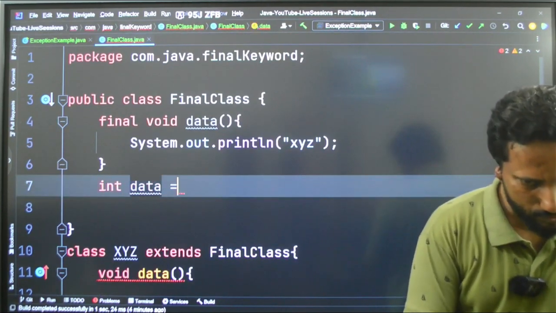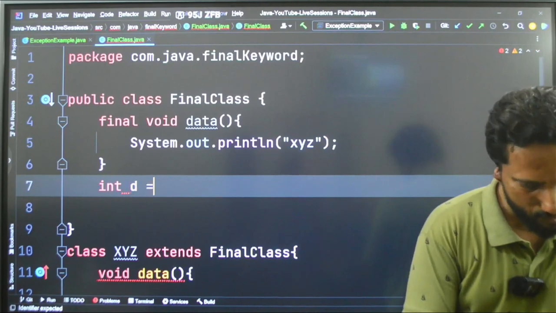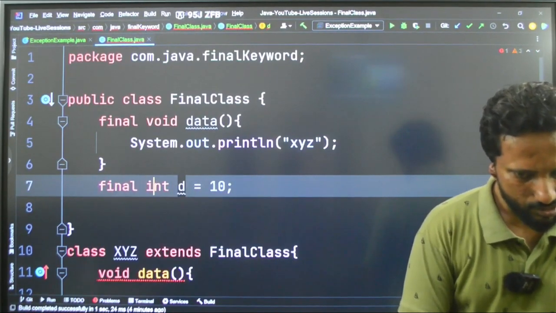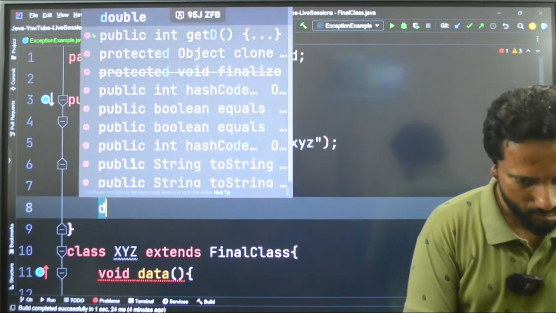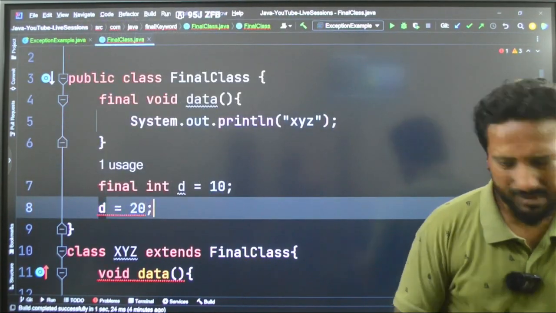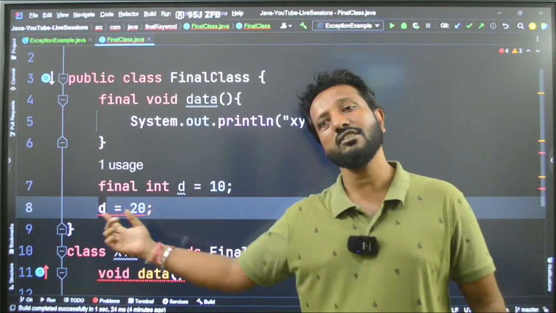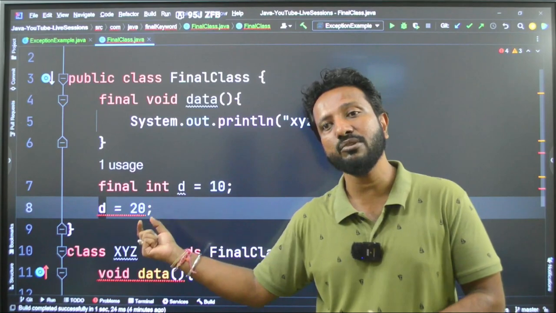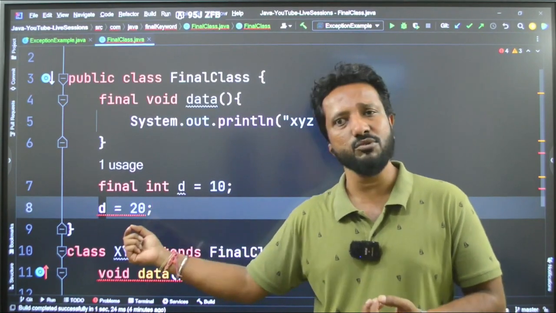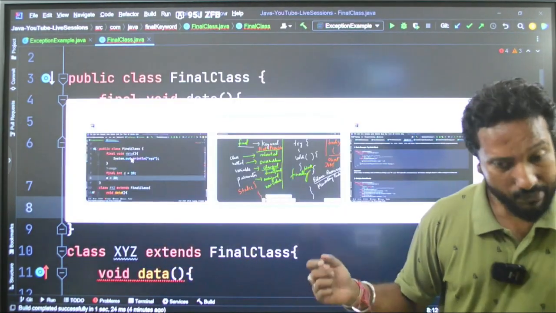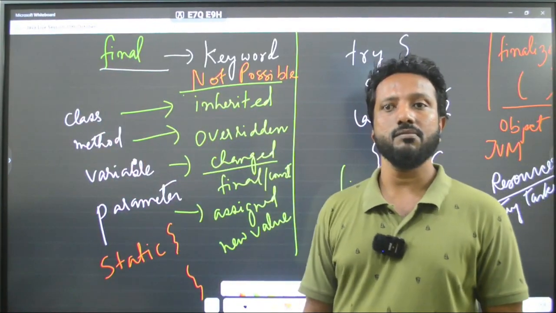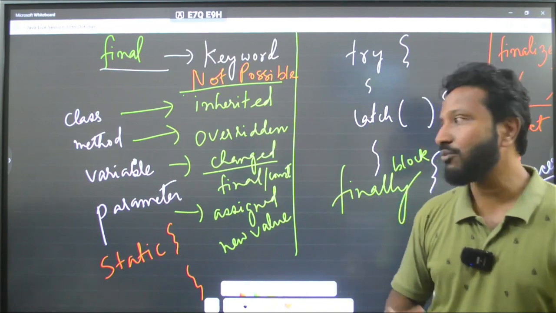Int d is equal to 10, and let me say final here. After that, I'll say d is equal to 20. You cannot assign it. This becomes a constant value. You can see it's an error here. Understanding? These are the uses of the final keyword. There are lots of other uses, but the 4 important uses are this: class, method, variable, and parameter. Understood this? I hope this is clear now.